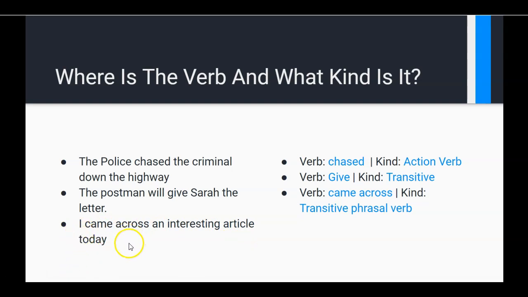But I came across means to find. Here, the verb come across cannot be separated, and the direct object is an interesting article. So therefore, that makes it a transitive phrasal verb. See there how we can combine two types of terminology to describe what we have in front of us.